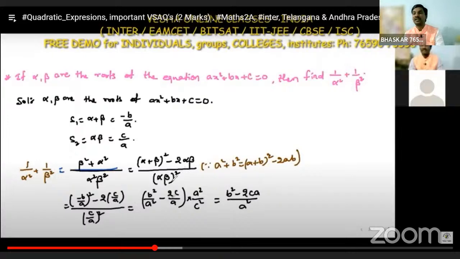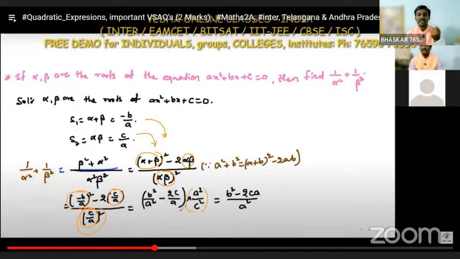Now alpha square plus beta square is equal to alpha plus beta whole square minus 2 alpha beta. We know the alpha plus beta value and we know the alpha beta value. Substitute all these values: minus b by a whole square, minus 2 into c by a. And c by a whole square means c square by a square.